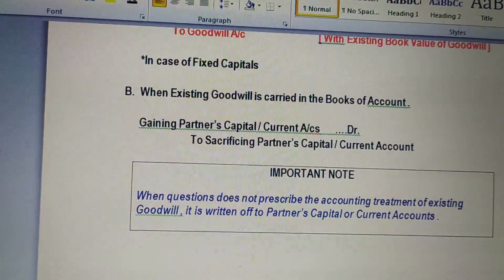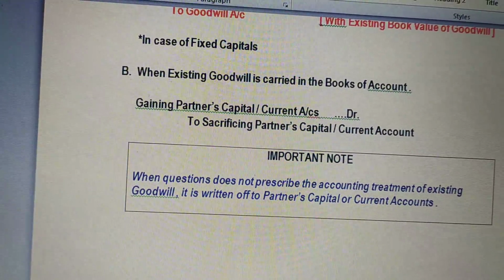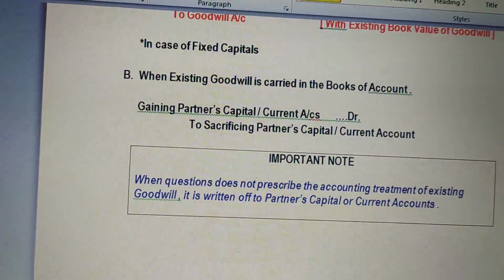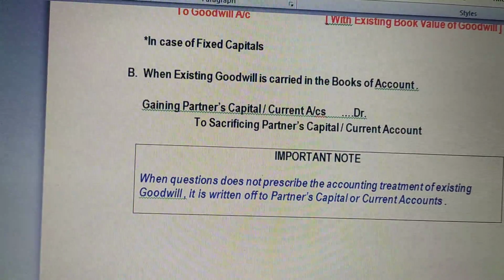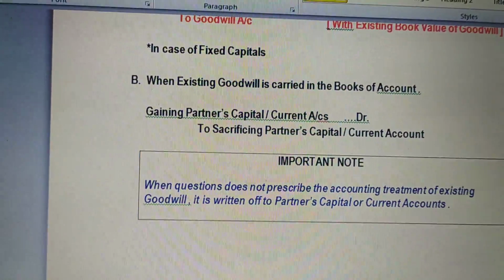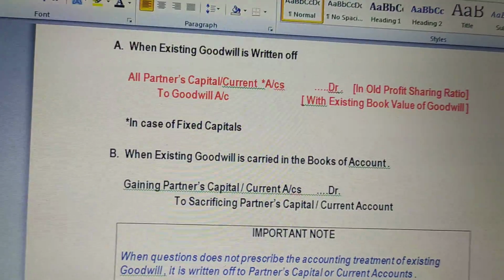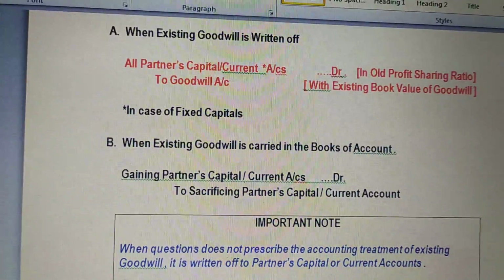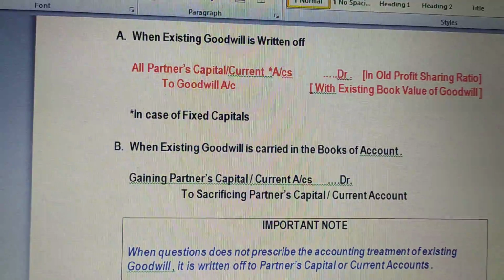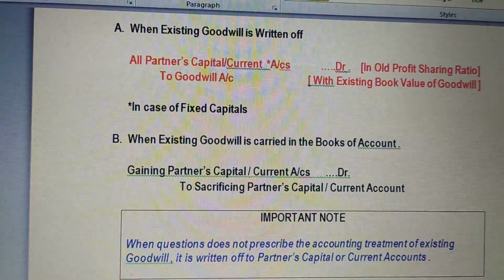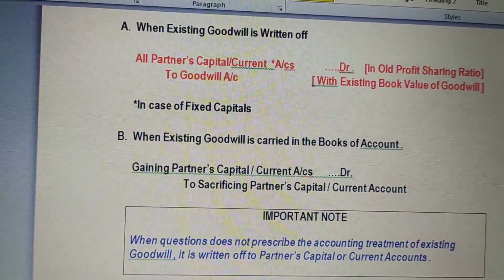So in this condition, the entry will be gaining partners' capital or current account debit to sacrificing partners' capital or current account. This is the adjustment entry which we need to pass when existing goodwill is carried forward. So there are two conditions, understood? When goodwill is to be written off, the entry will be all partners' capital or current account debit to goodwill account, and in the old ratio we will distribute the amount. When the company decides to carry forward the existing goodwill, the entry will be gaining partners' capital account debit to sacrificing partners' capital or current account.